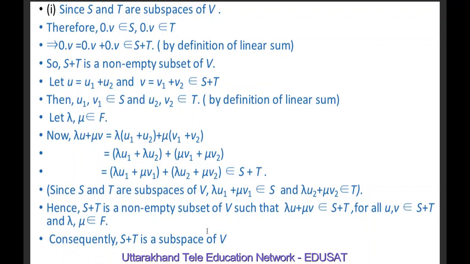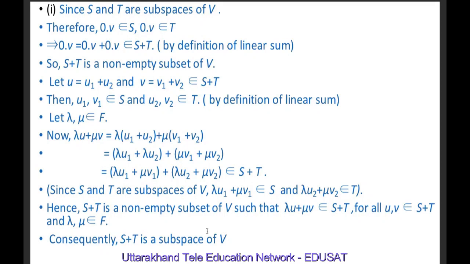Let U is equal to U1 plus U2 and V equal to V1 plus V2 such that U and V both are elements of S plus T. Then U1 and V1 belong to S and U2 and V2 belong to T. Let lambda and mu belong to F.